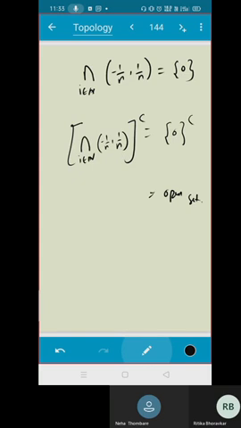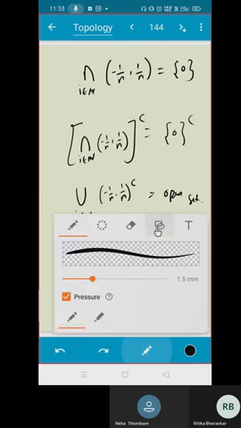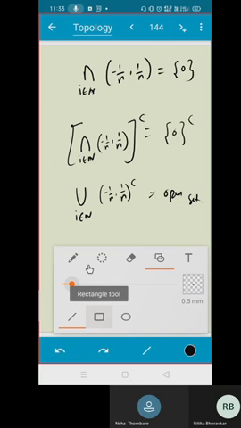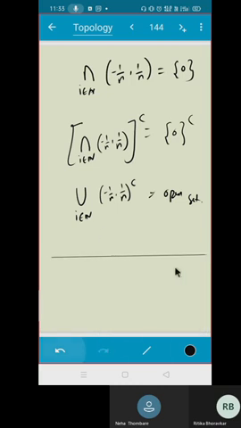So what is the complement? This is the arbitrary union of the complements of minus 1 by n to 1 by n. What is this set actually? Look at the set. If you put n equal to 1, what will come? It is minus 1 to 1. So it will be something like this, this part. Correct? What next?